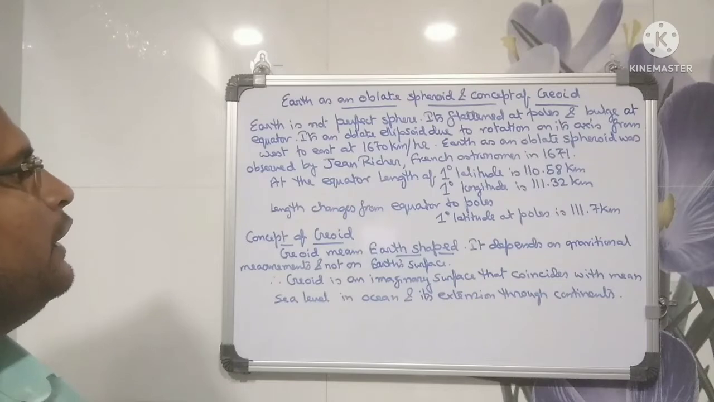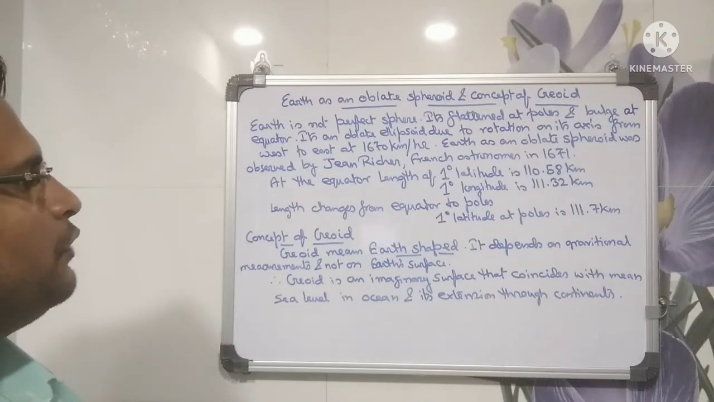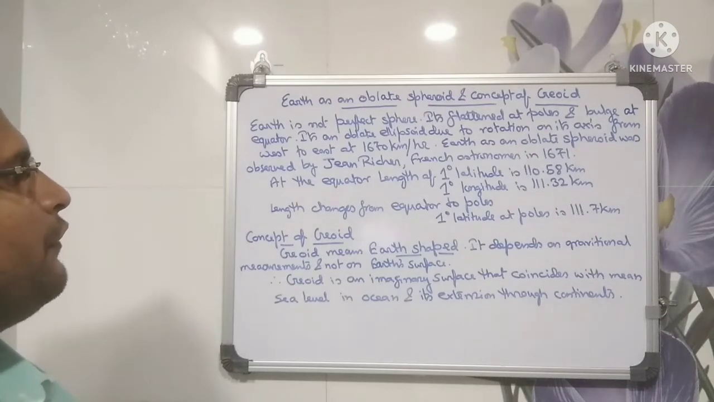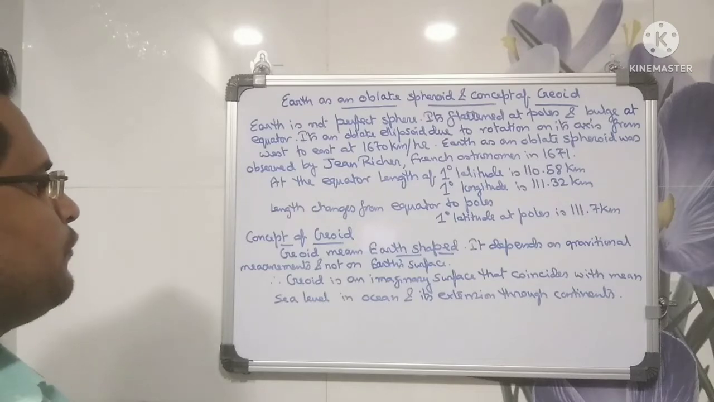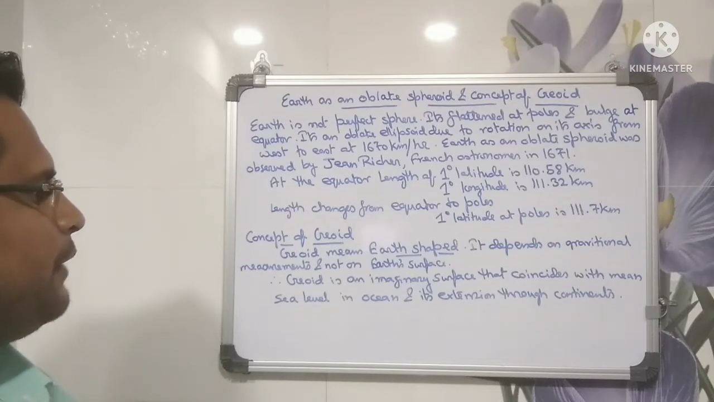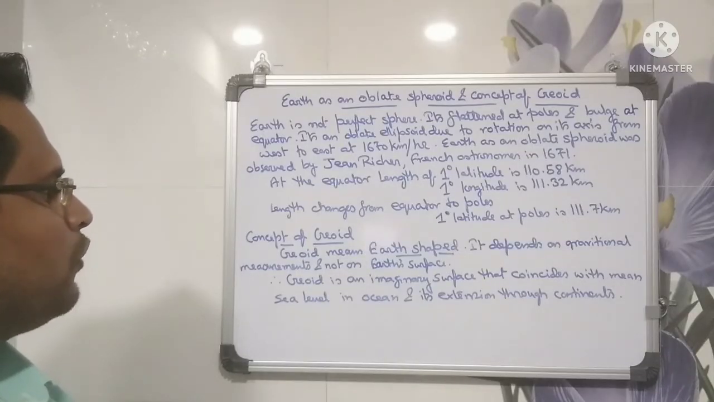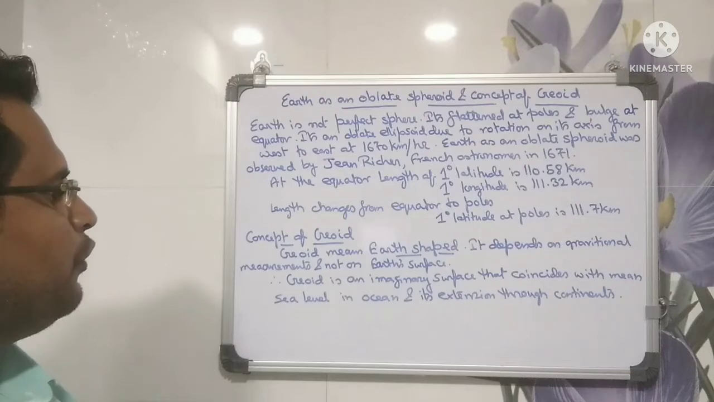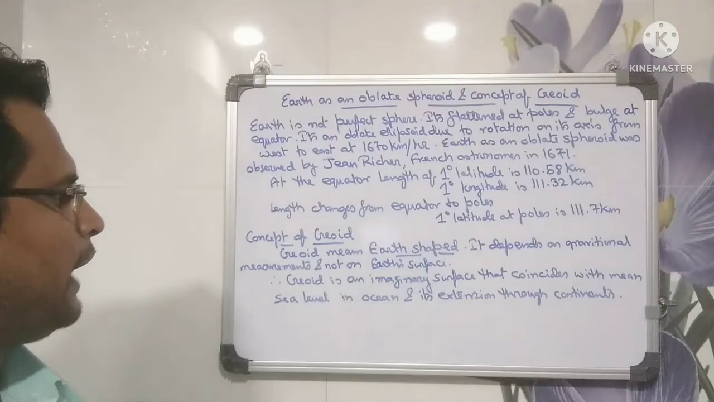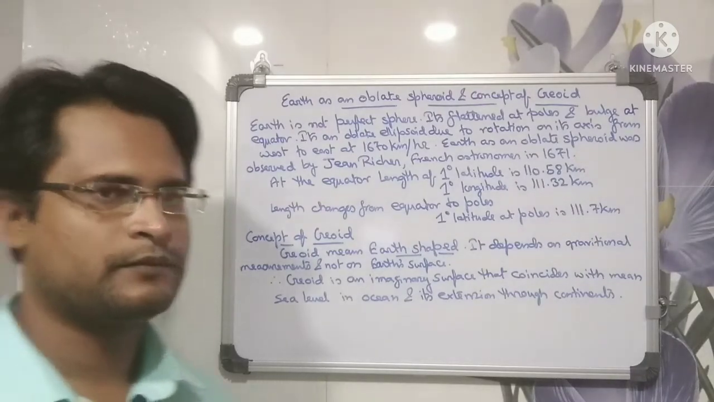At the equator, the length of 1 degree latitude is 110.58 km. 1 degree longitude is 111.32 km. The length changes from equator to poles. 1 degree latitude at the poles is 111.7 km. Concept of geoid. Geoid means earth-shaped. It depends on gravitational measurements and not on Earth's surface. Therefore, geoid is an imaginary surface that coincides with mean sea level in the ocean and its extension through continents.